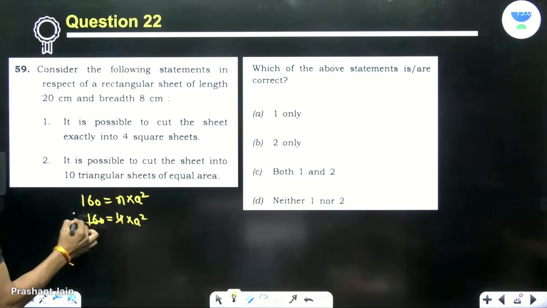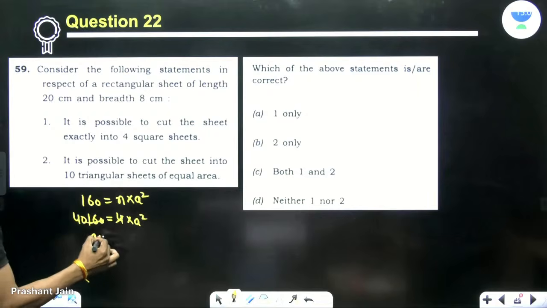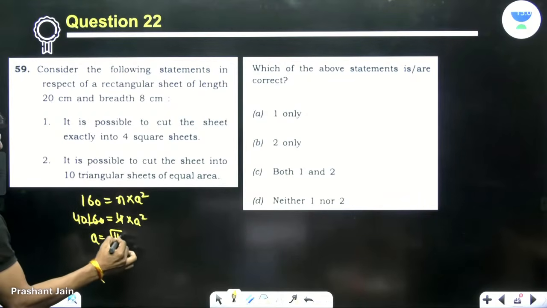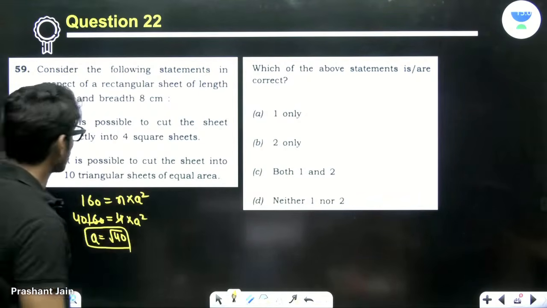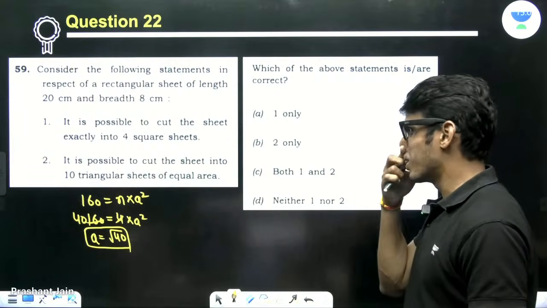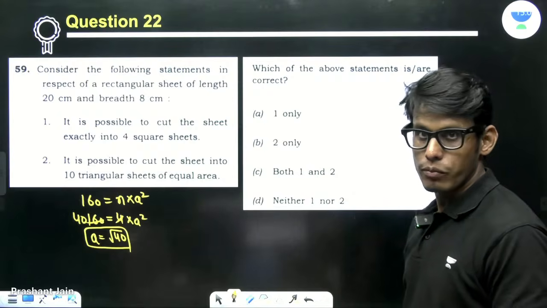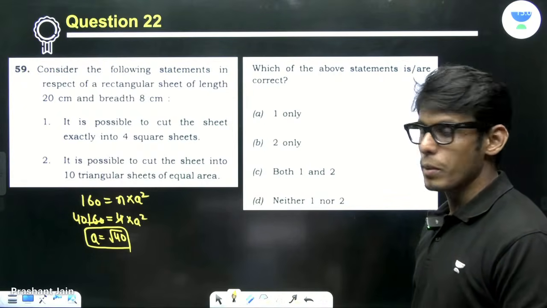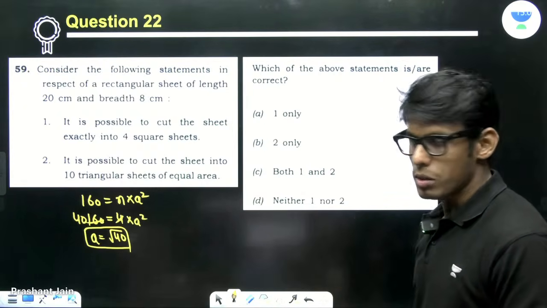So this comes out to be 40. If somehow you are able to take a as root 40, then only you will be able to cut it, which I think is not possible.